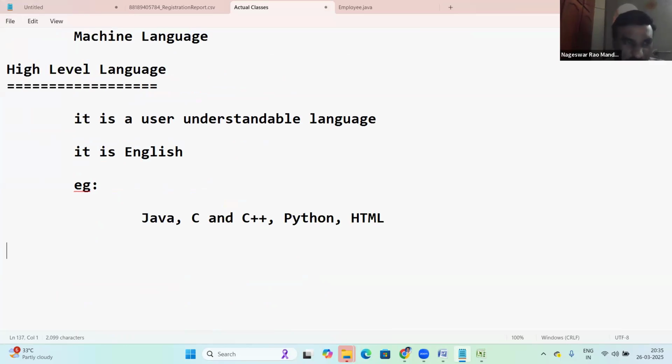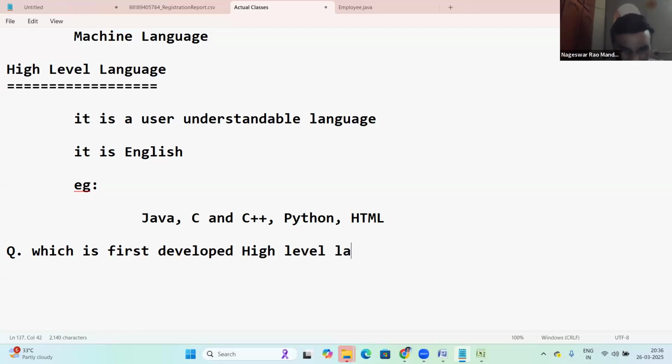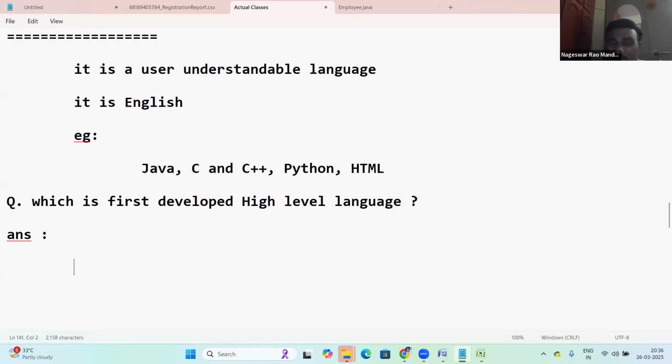One more question for you. Which is the first developed high-level language? Can anyone answer this? There are many high-level languages. Which is the first generated high-level language?